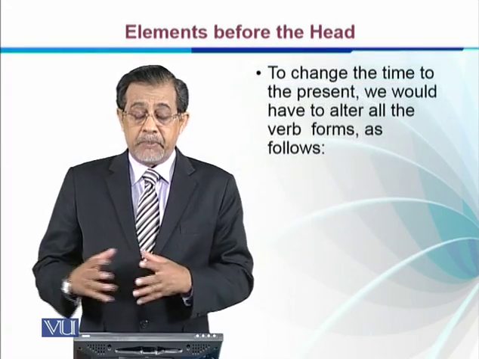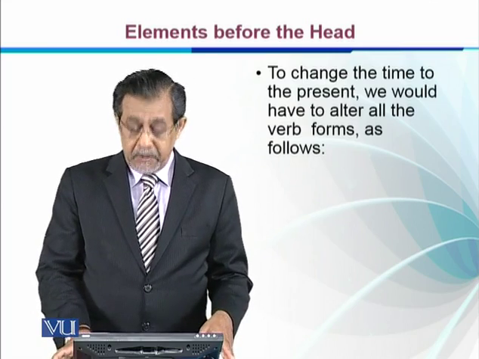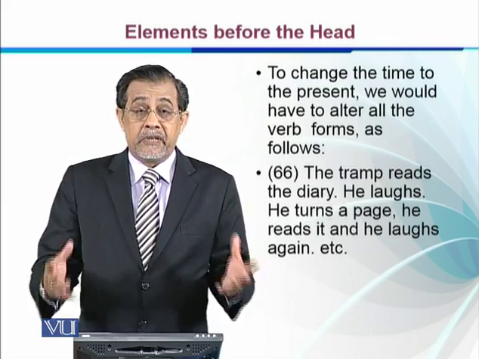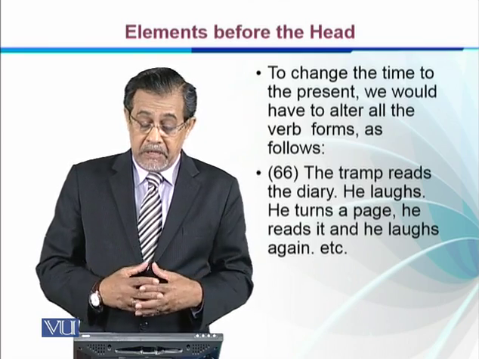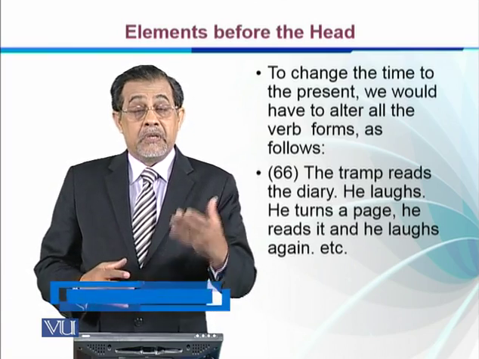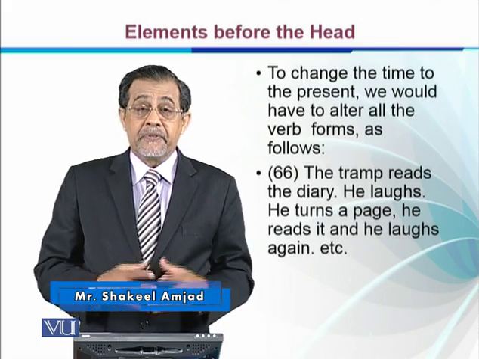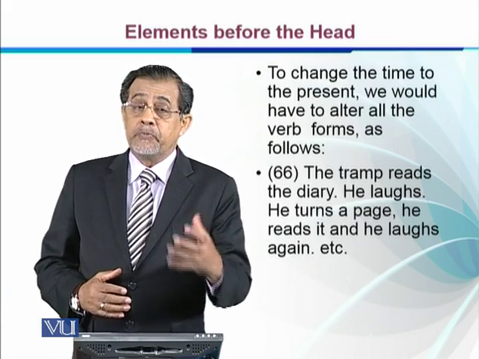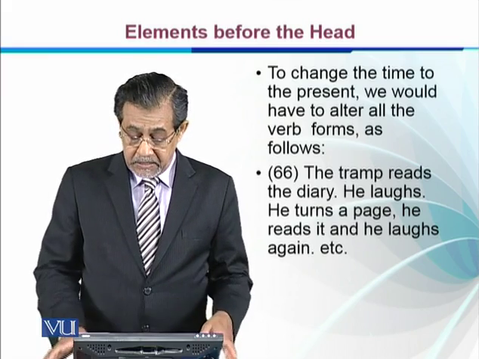How can we do that? To change the time to present, we have to alter the verb forms into present. For example, the tramp reads. Now we can say the tramp reads the diary today. He laughs now. He laughs at the moment. He turns a page, right? And we can also say he'll turn the page tomorrow. He reads it and he laughs again. So by changing the verb from past to present, we can put these adverbs, these adjuncts, with these sentences.